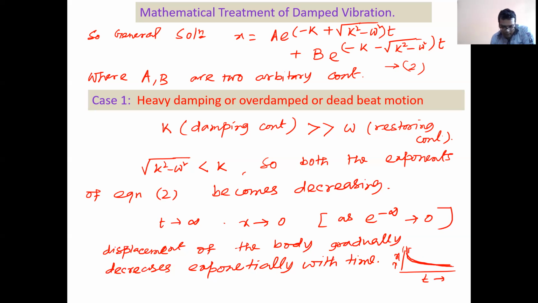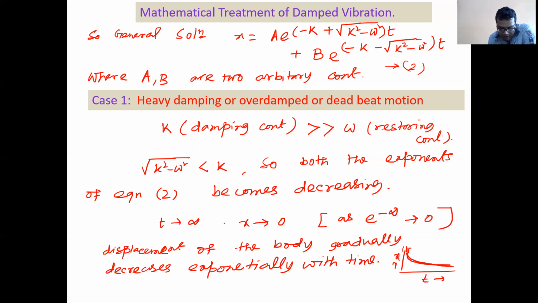So this type of motion is generally seen. Suppose you have a viscous liquid, right? And you put a pendulum or spring in it, it will stop oscillating without any vibration. That's an example of heavy damping, overdamping or deadbeat motion.